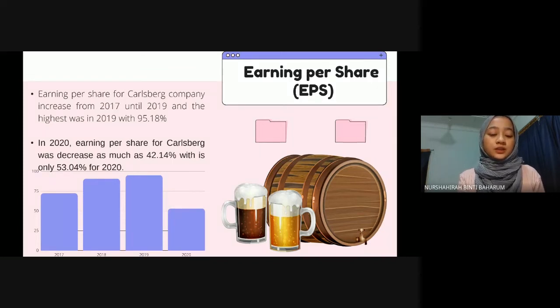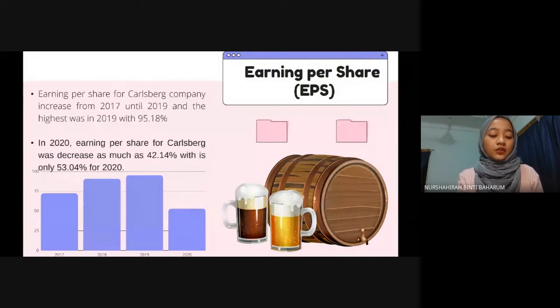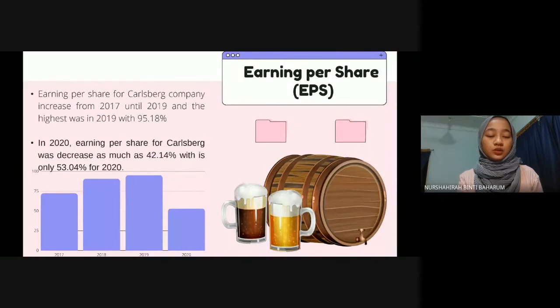The formula is net income divided by average outstanding common share. For the past 4 years, the highest and best Carlsberg EPS is in 2019, which is 55.18, and the lowest is in 2020, which is only 53.04. Next, I will pass to my team member.